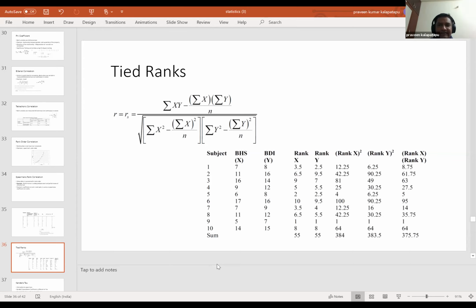Okay. When 7 is repeated, why are we calculating 3, 4, 5, 6? Let me ask the question again. Suppose ranks 1 to 6 are already there, let's say 1, 2, 3, 4, 5, 6.